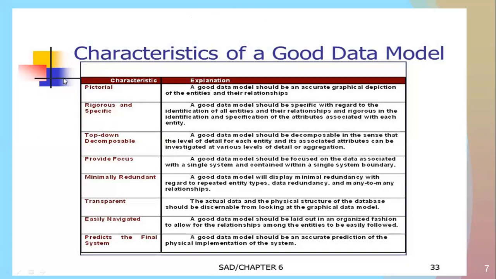Then we discussed the different characteristics of a good data model: a pictorial view, rigor and specificness of the data model, top-down decomposability, providing focus as per customized requirements, minimally redundant data, transparency in the data model, it is easily navigable, and it can predict the final system. Those are some of the characteristics we have discussed. I'm not going into the details of that; we have already discussed them.